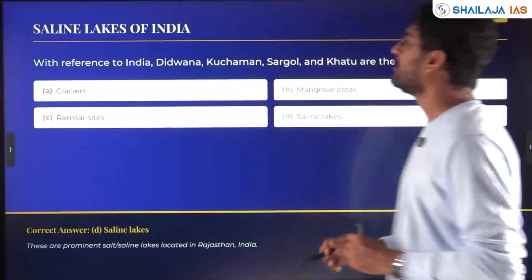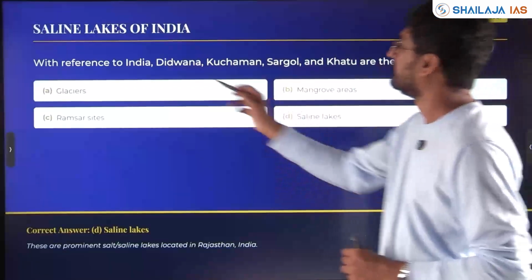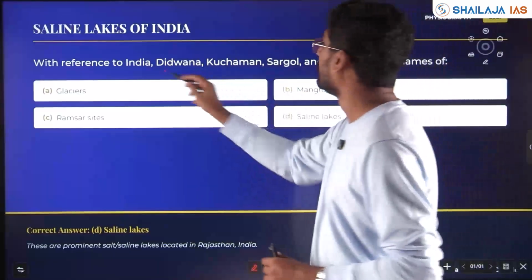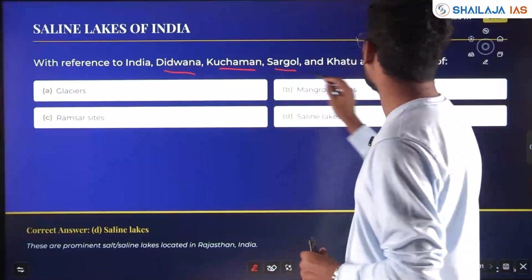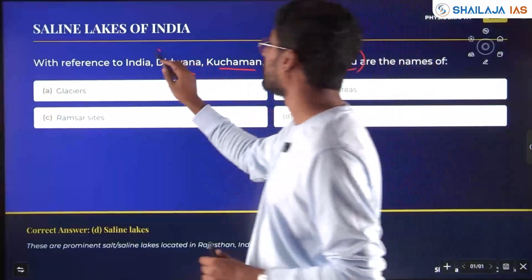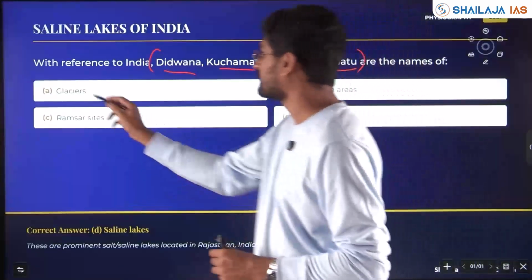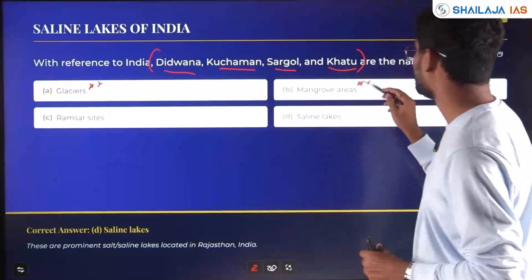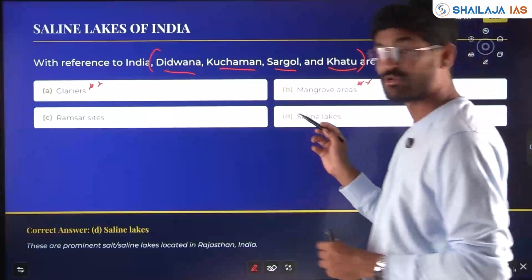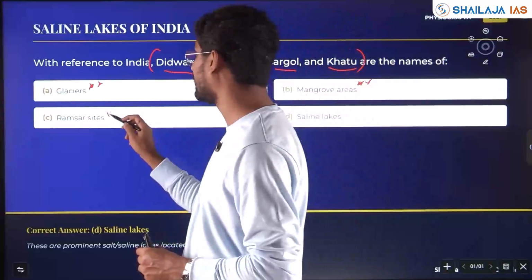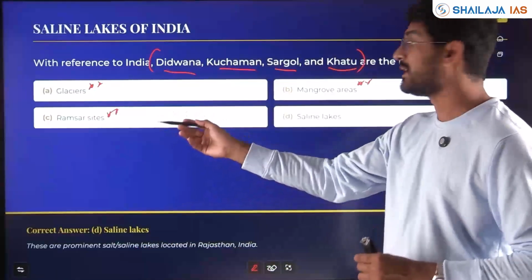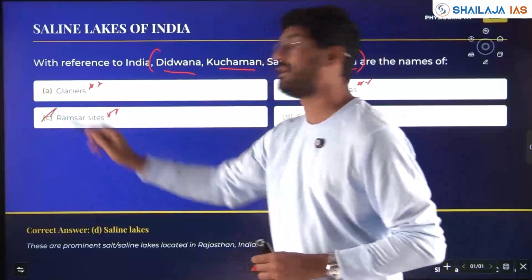With reference to India, Didwana, Kuchaman, Sargol and Khatu are the names of saline lakes. Important theme. Mangrove areas: Bhitarkanika we saw mangrove, Sundarban mangrove. Ramsar sites, important theme. Okay, especially the last 2-3 years, if any new Ramsar sites are added.